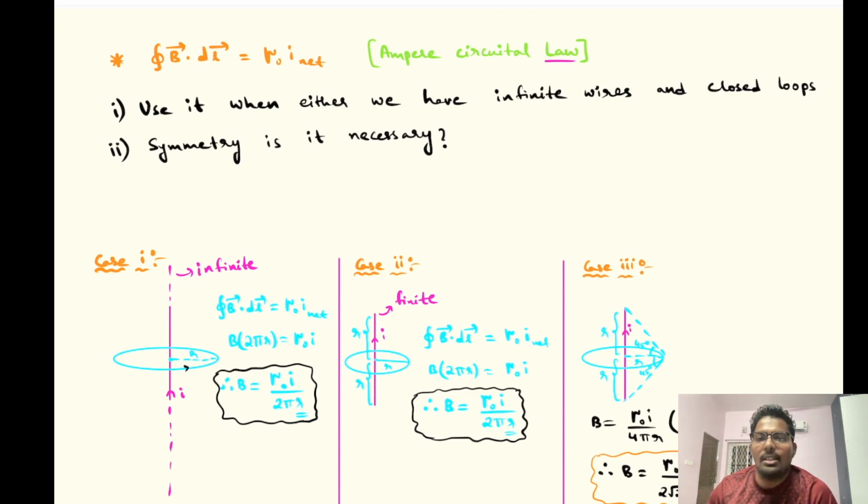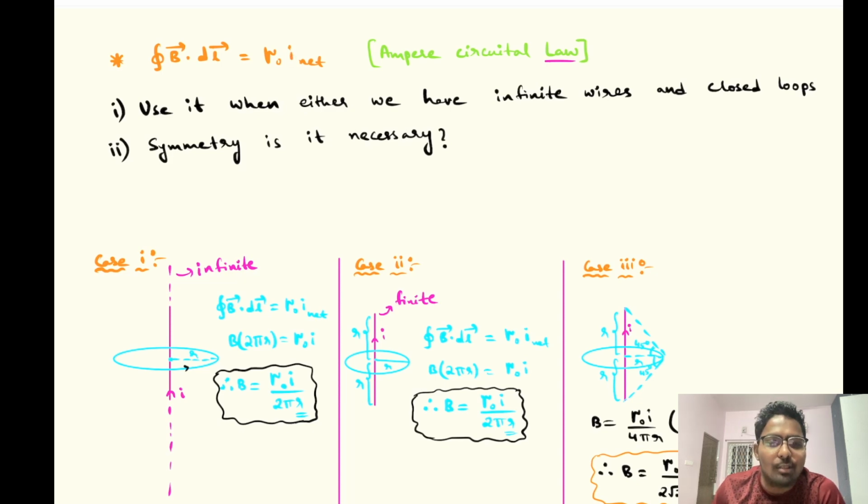Now let us try to understand this formula. First of all, what is this I net? At the basic level, for standard questions, you consider some closed loop, which we call the Ampere loop, and whatever net current is there inside that loop, with sign convention, we consider one direction as positive and another as negative, and we get the net current. That is what we think the word net means.